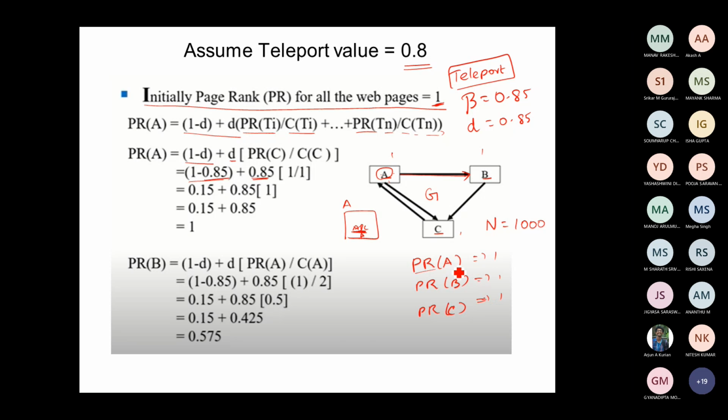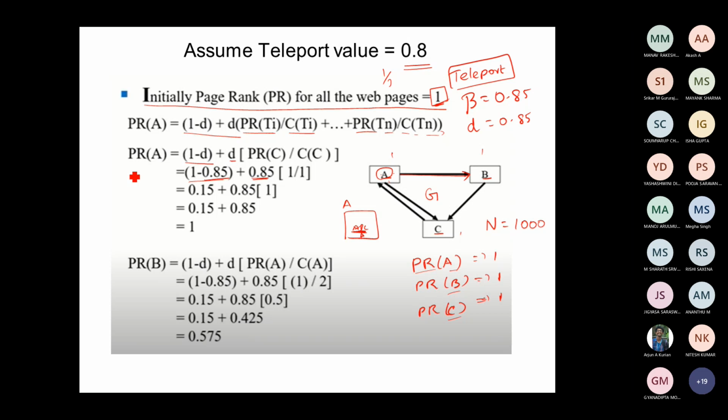The page rank for A, B, C are all 1. Just to make our calculation simpler, we are giving the page rank as 1, so everyone has equal weightage. Otherwise you can give 1 by 3, 1 by 3, 1 by 3. Since it is going to be a fractional value, it will be quite difficult for us to perform the calculation, so you can also make use of that. For my problems, I usually take the initial page rank as 1.